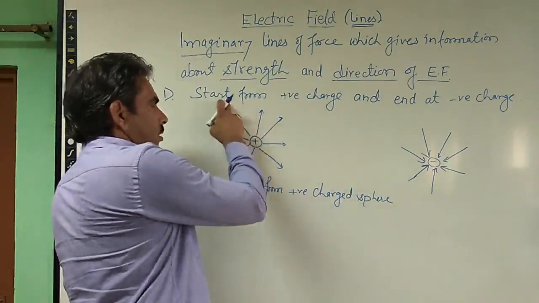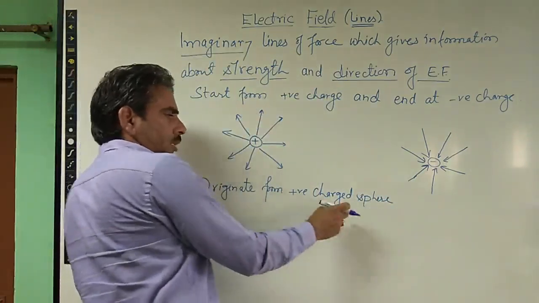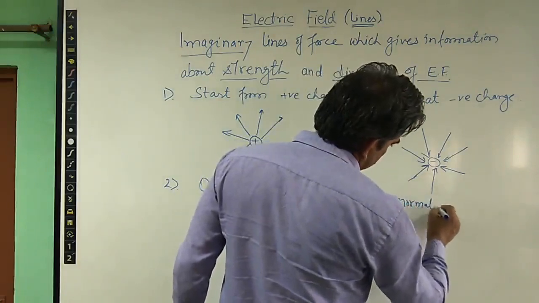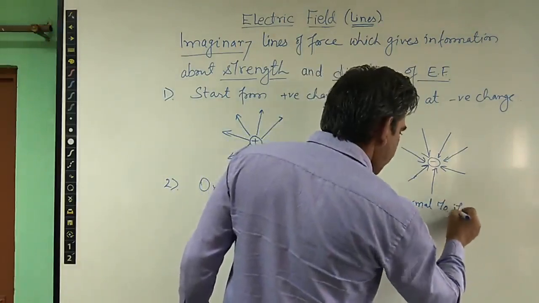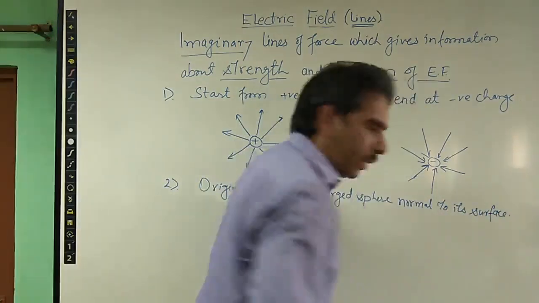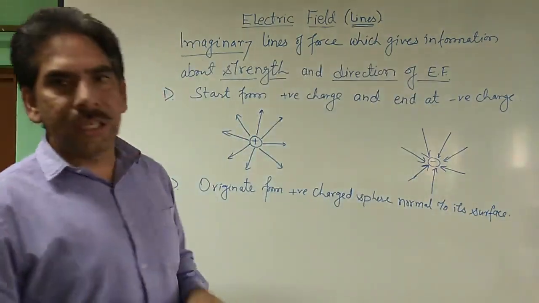As we have discussed, they start or originate from the positive charged sphere normal to its surface, or simply the surface of the charge.